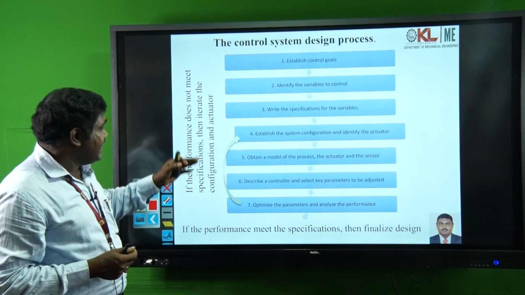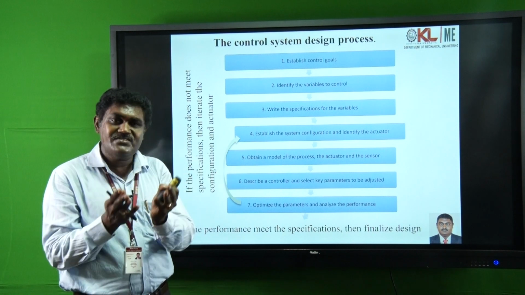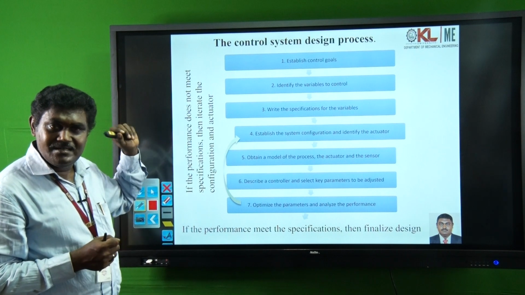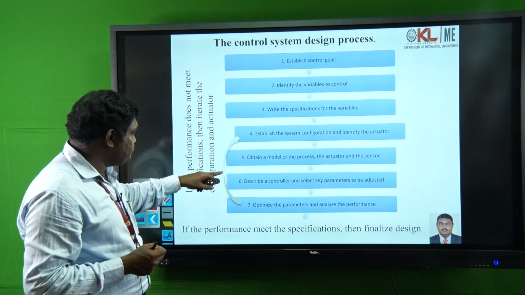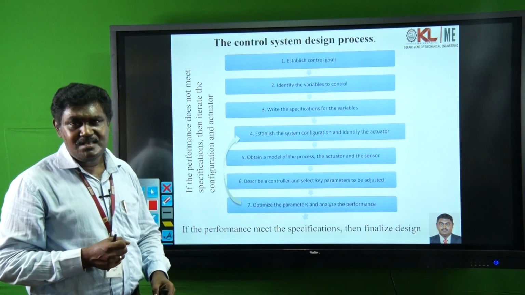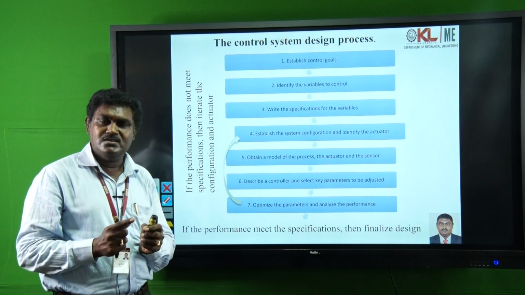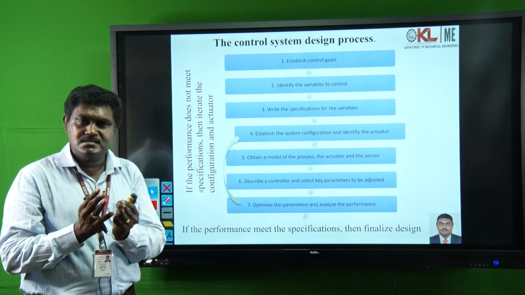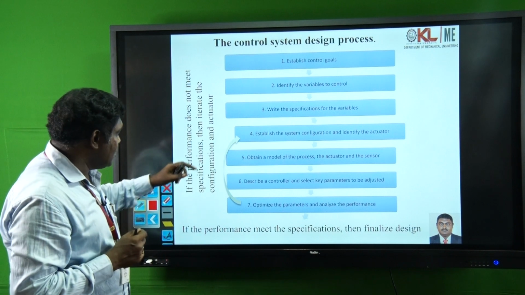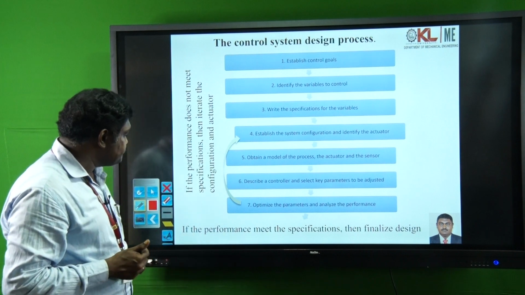We establish the configuration and identify which actuators will work suitably according to our desired specifications, and obtain a model of the process, the actuator and the sensor. Actuators and sensors are very important: in any mechatronic system there will be some sensors and some actuators. So now we can obtain the model of the process, the actuator and the sensor.